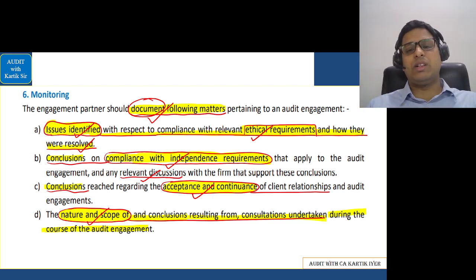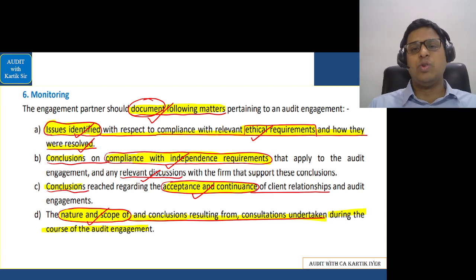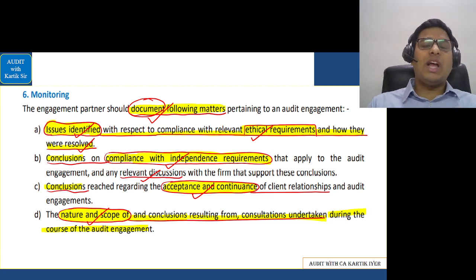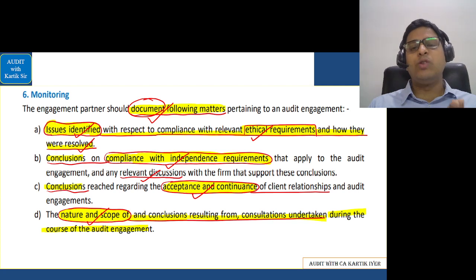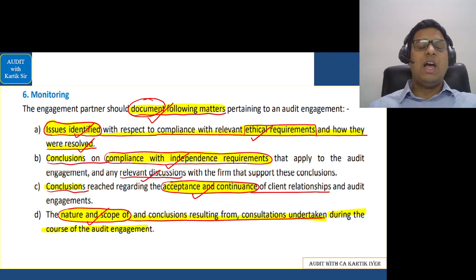Example, this chapter, the revision video which I'm giving to you. In the class, we had done this chapter in around 5 to 6 hours. So you understand that much content is there in the chapter, that much explanation is there. But this is just a compressed version so that there is a quick revision that can be done from the student side.